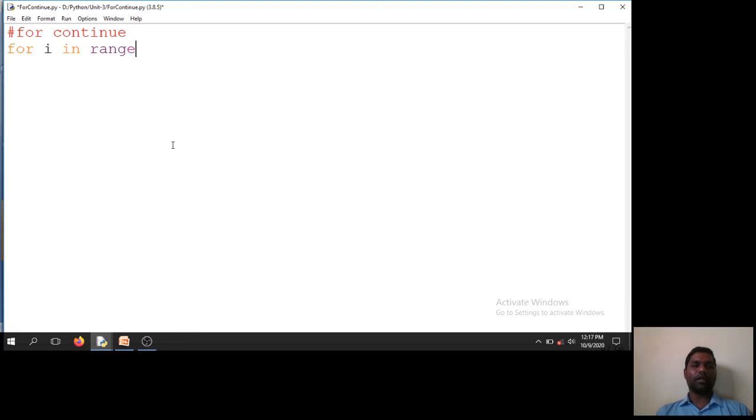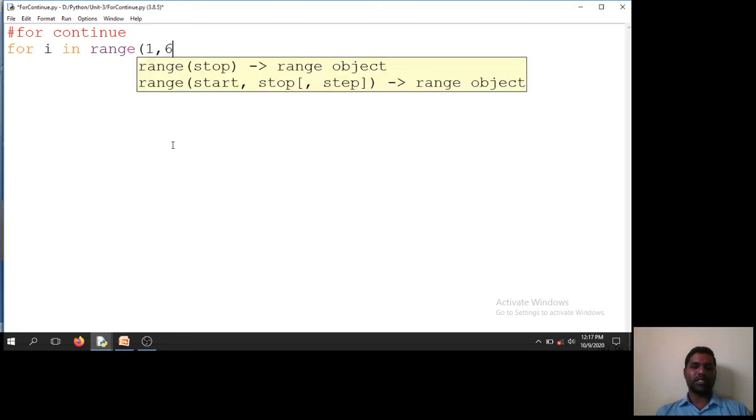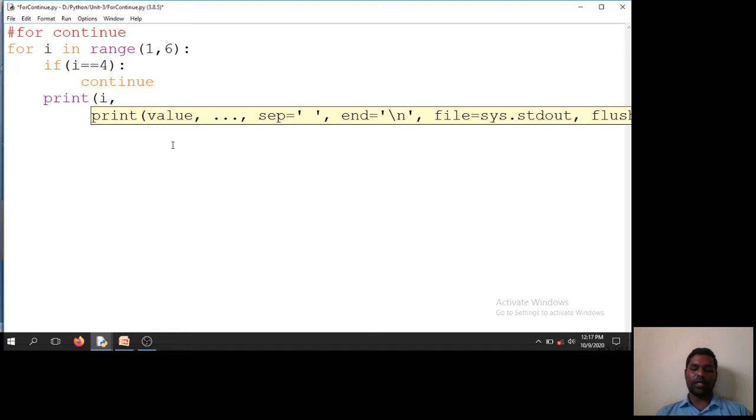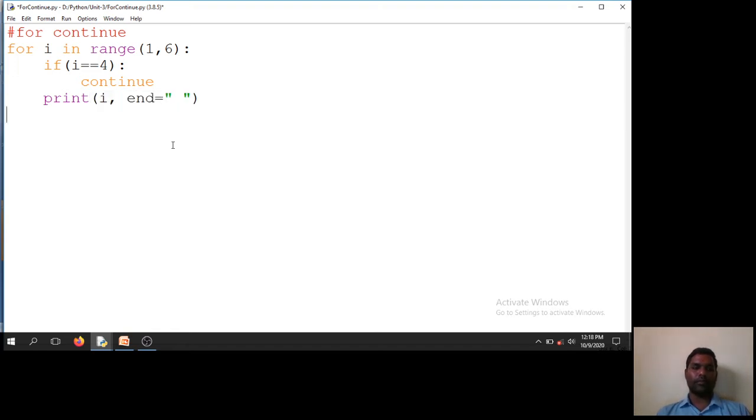for i in range 1 to 6, if i is equal to 4, continue. Then print i. So here what I am doing is I am saying int 1 to 5.